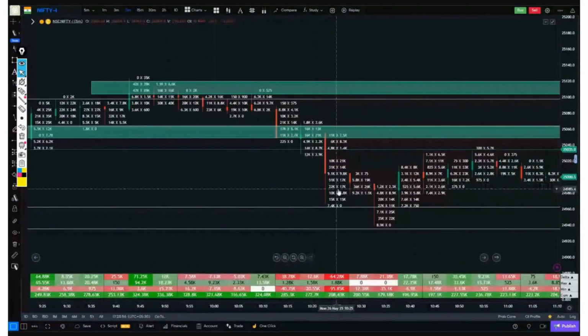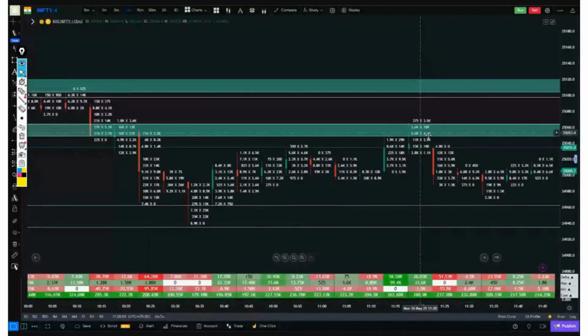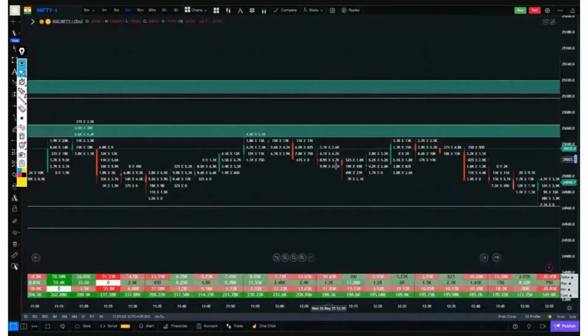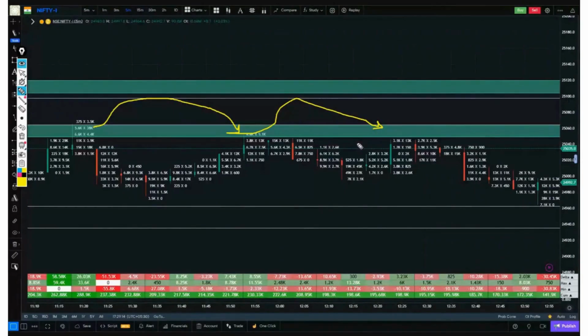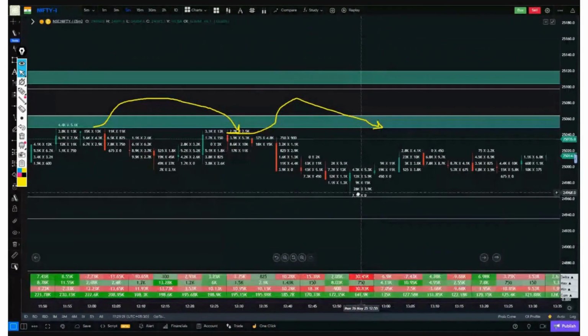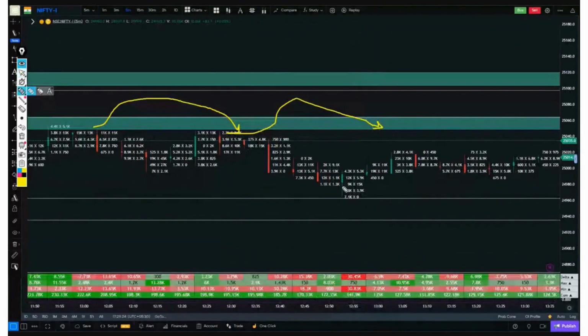Sellers came and broke that same zone on the downside. Around that same zone, a buying observation happened again. Now, this very zone is holding without any buying interest, right? So this is a good spot. It was nice to see that a buying observation happened and that same zone held without any buying interest. It held and came back to the same support zone. In this candle, there was some selling, which was also observed. Here, the next candle made it clear and the price went back up again.